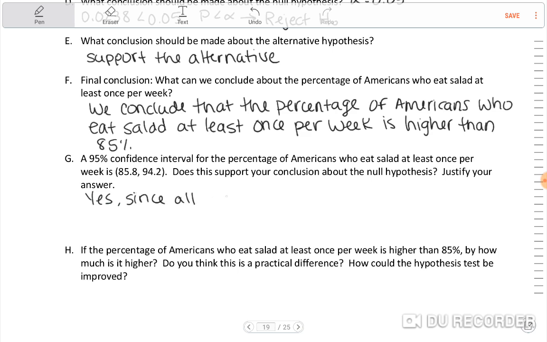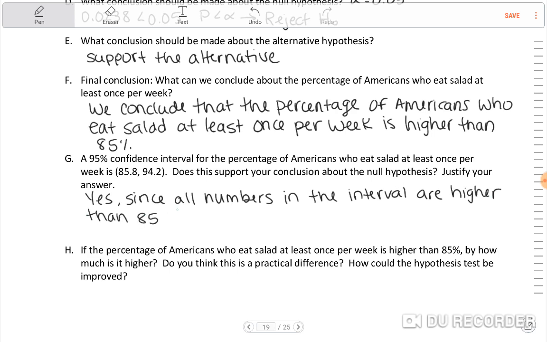So I would say yes, since all numbers in the interval are higher than 85, we would reject the null. Okay.